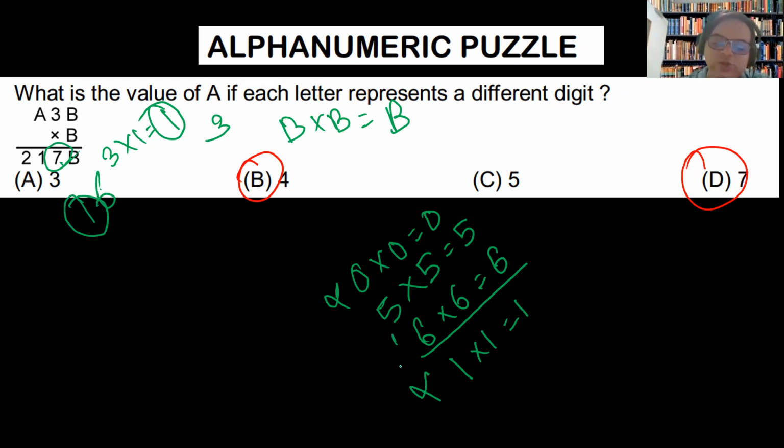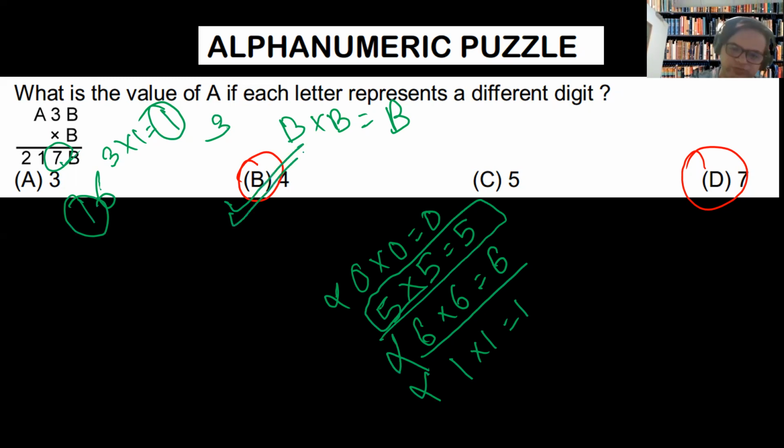So 6 is also not the correct one. So I will go with 5. If I'm going with 5, I will find that here I'm having 4. So the value of A will be equal to 4 and the value of B will be equal to 5.